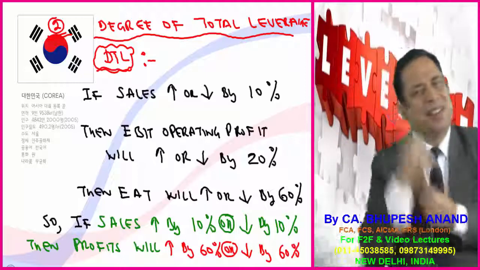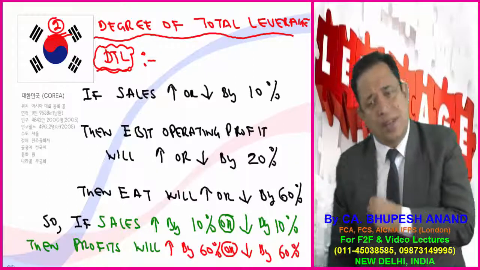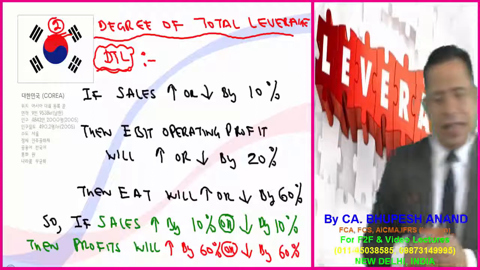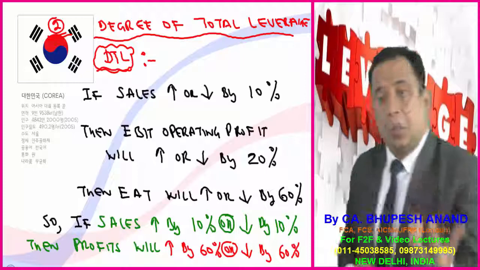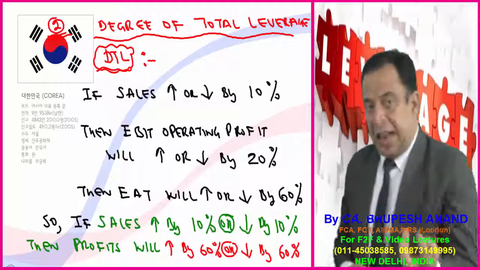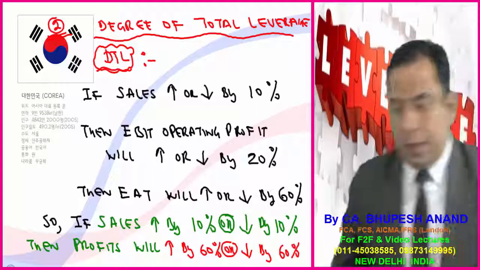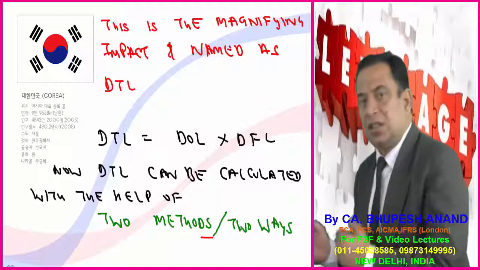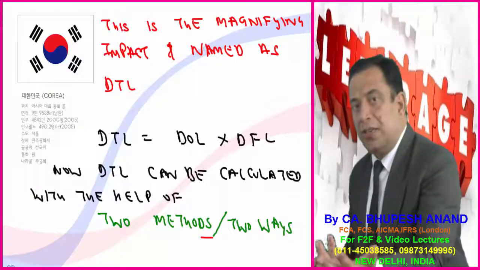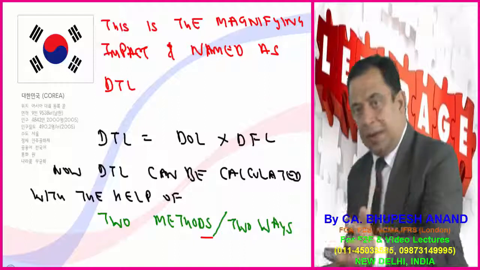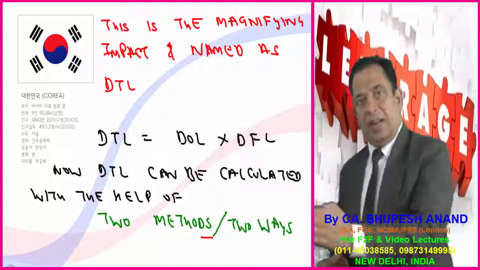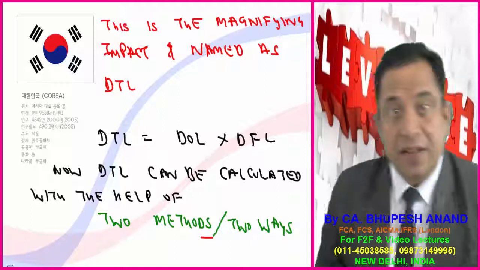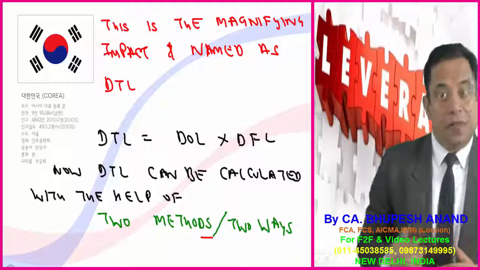Please write down this slide. This is the most important slide for degree of total leverage. If sales increases by 10, then EBIT will increase by 20, then EAT will increase or decrease by 60. Now this disproportionate change in sales and EAT is calculated with the help of combined leverage or total leverage, and it can be calculated by 3 methods. The first method I have just written, degree of total leverage is DOL into DFL. That is DTL, degree of total leverage, is degree of operating leverage into degree of financial leverage.